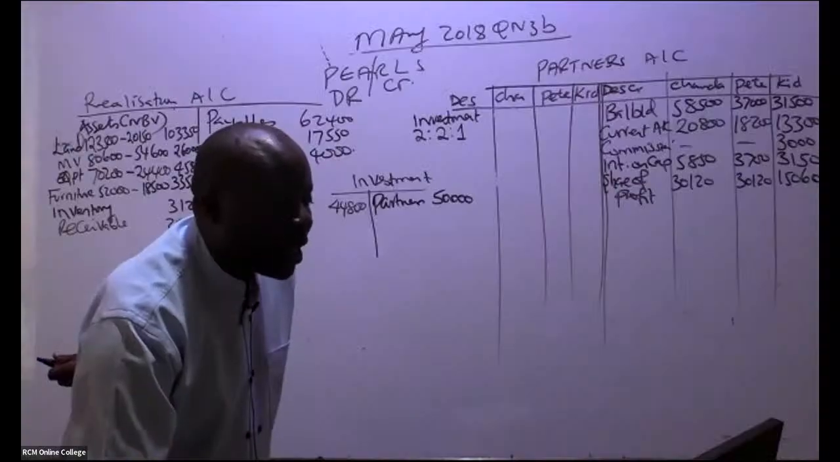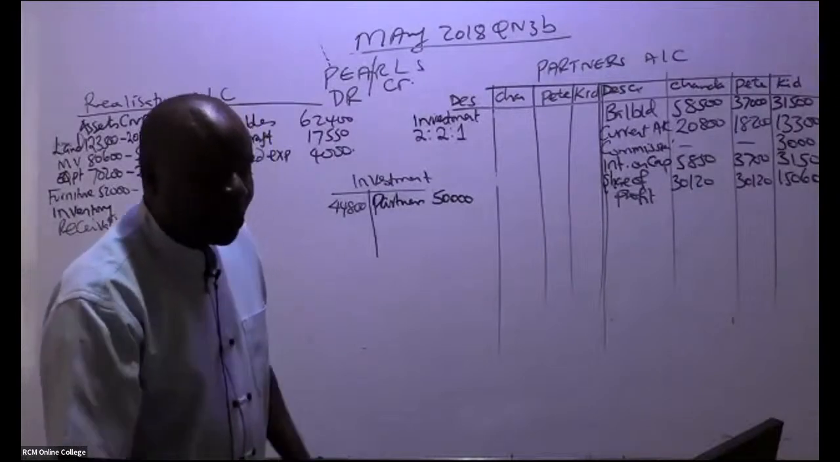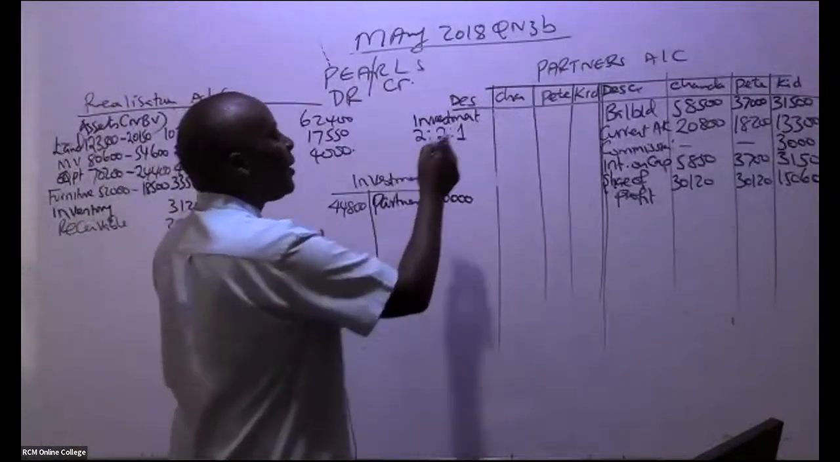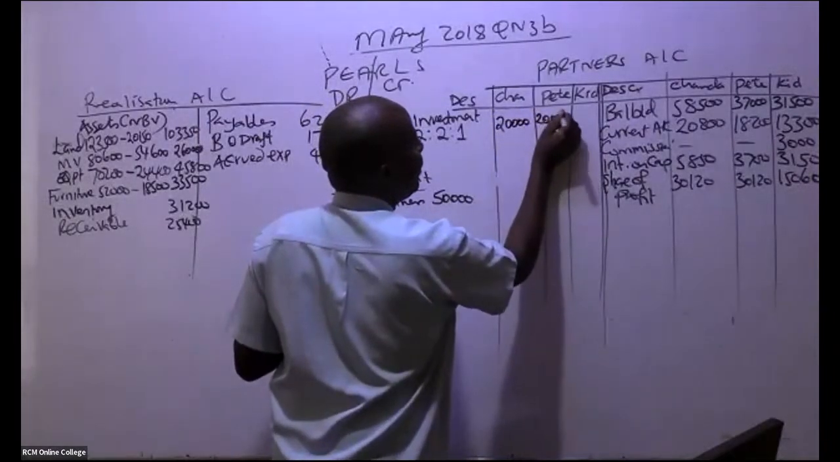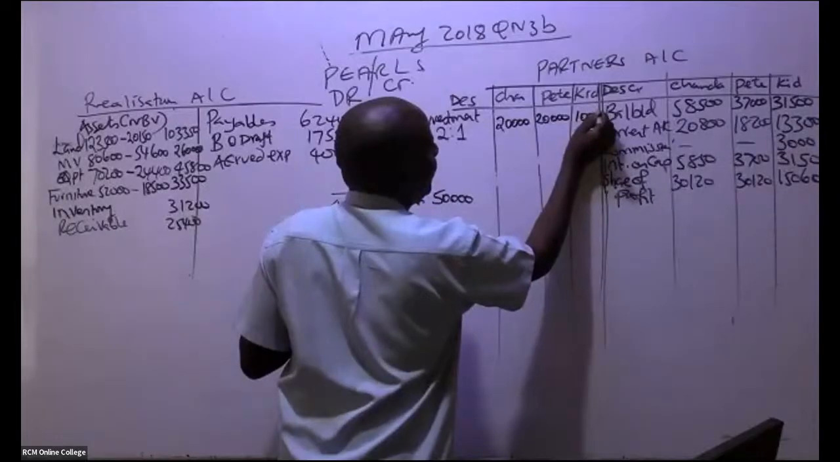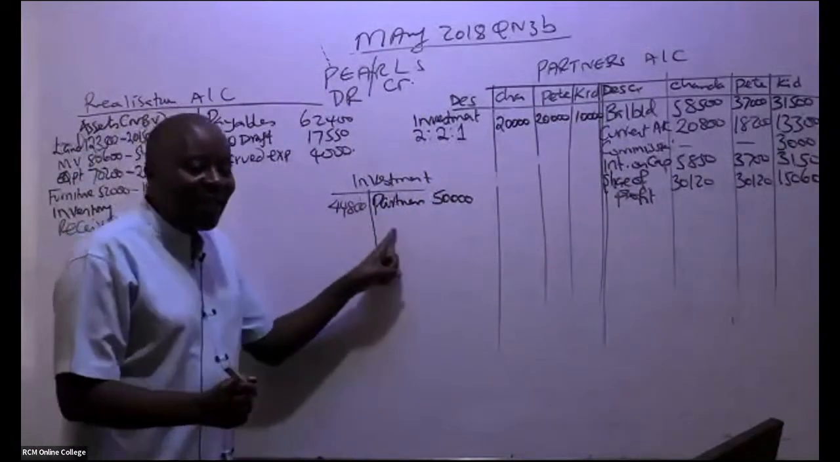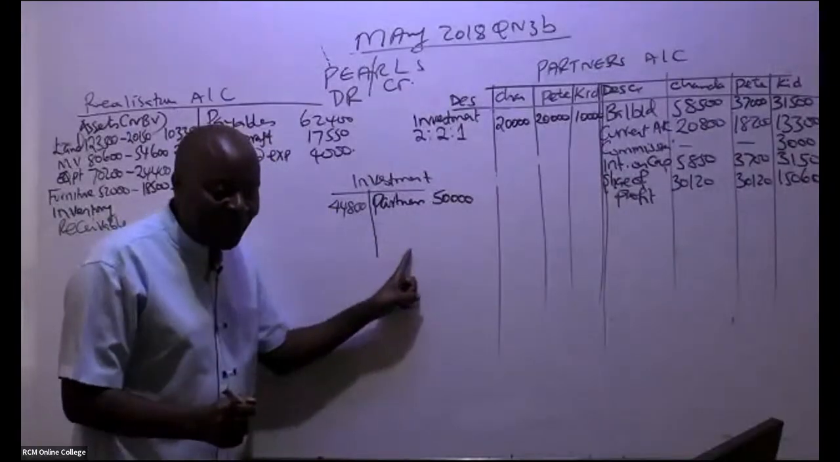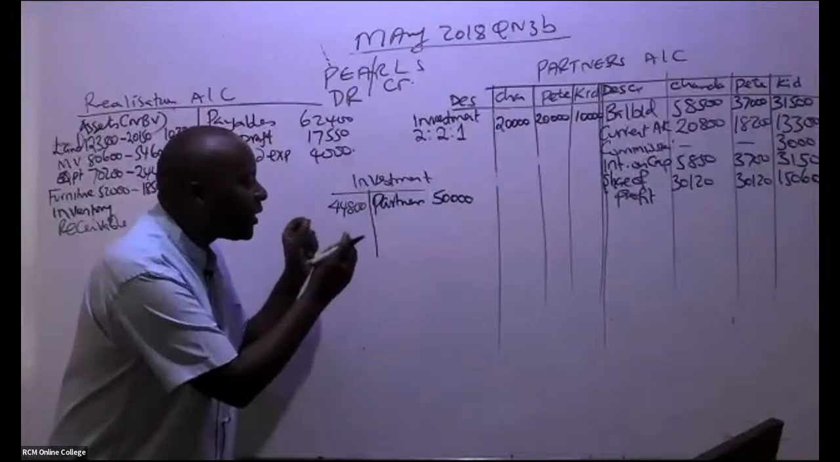So in this case here, could you kindly apportion this 2:2:1? So this gives us 20,000, 10,000 like that, 10,000 like that. But now remember, these partners made a profit in the process. They made a profit. There was a gain on this investment.